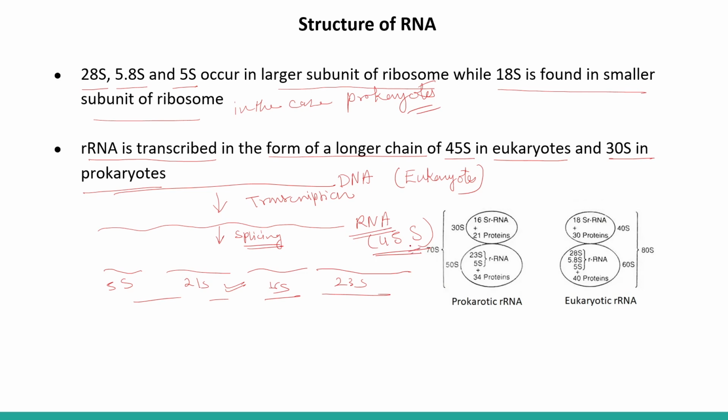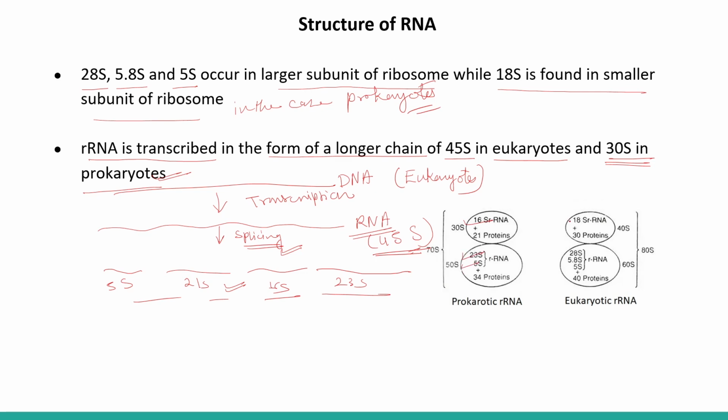And in the same way, in the case of prokaryotes, the transcript is made up of 30S type, and later with the help of a splicing process, it is broken down into three different types, that is 16S, 23S and 5S type.